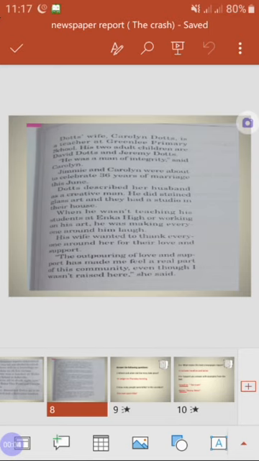Dots described her husband as a creative man. He did stained glass art. Stained glass art is a kind of art in which you can decorate and color windows and glass. So it's a kind of art. And they had a studio in their house. When he wasn't teaching his students at Enka High or working on his art, he was making everyone around him laugh. So he was a funny character.